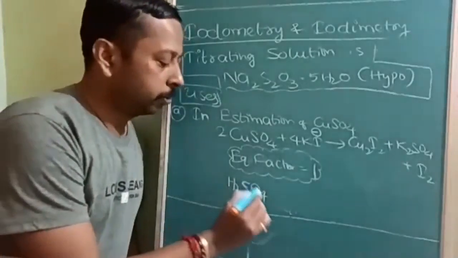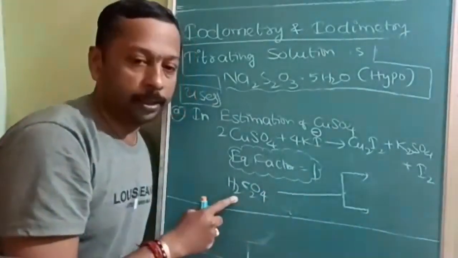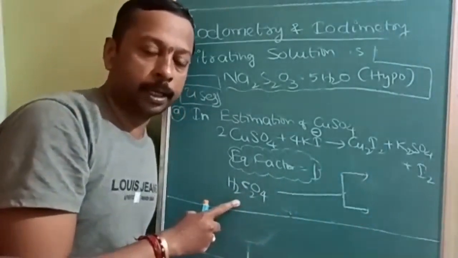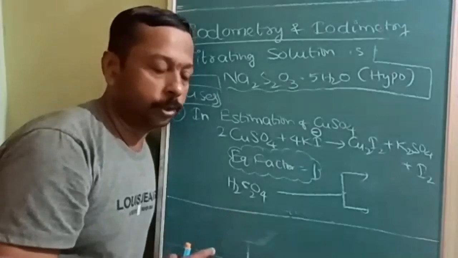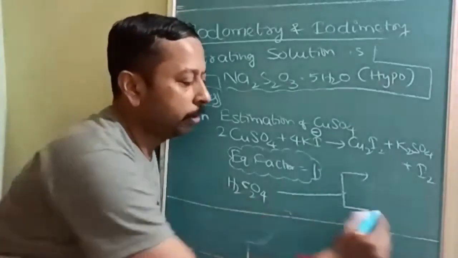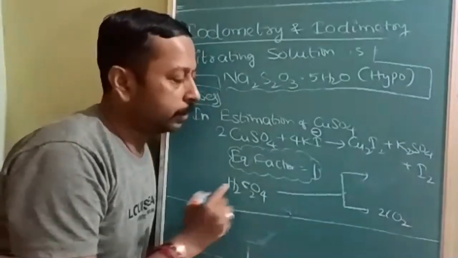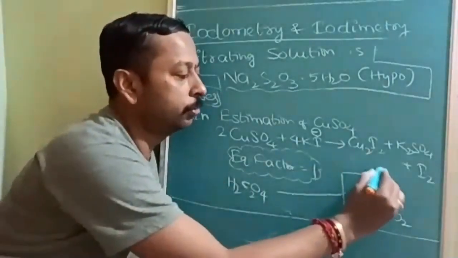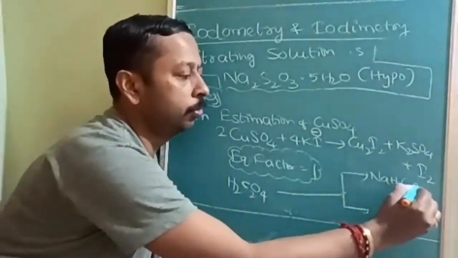H2C2O4, the basic problem with oxalic acid is that it is an acid as well as an oxidizing or reducing agent also. See, once it decomposes to convert to CO2, and as an acid it is used, then suppose it is a dibasic acid, NaHC2O4.